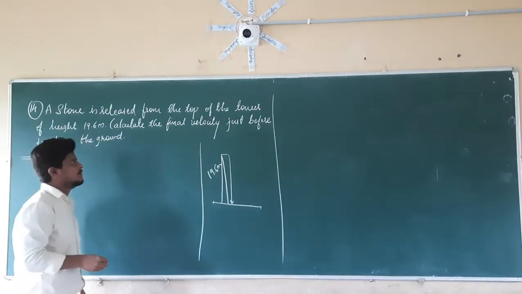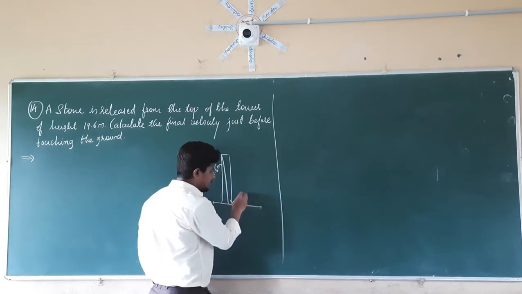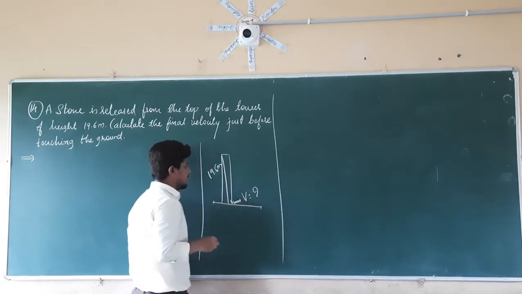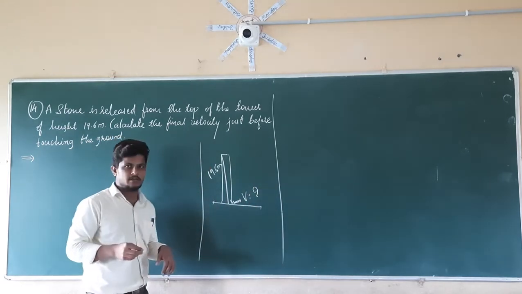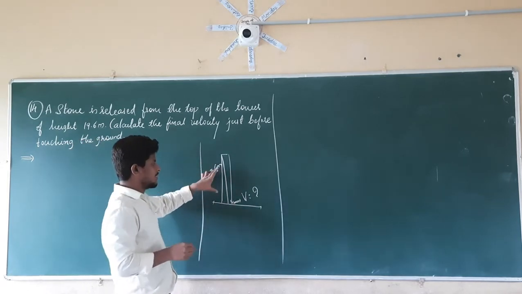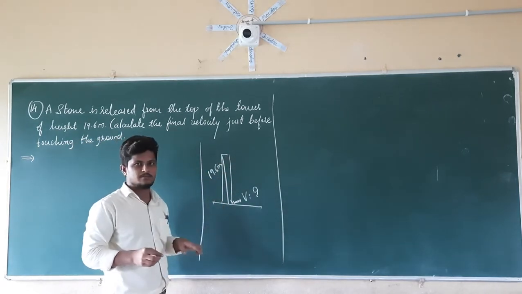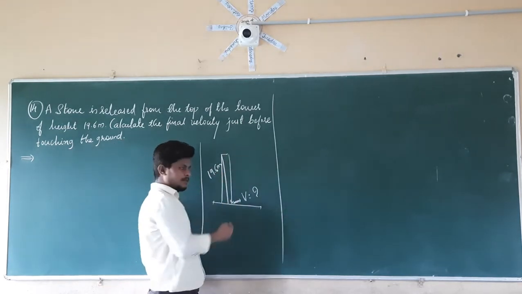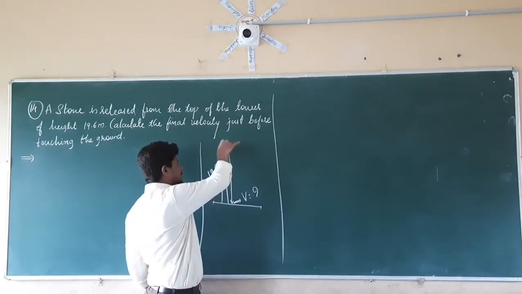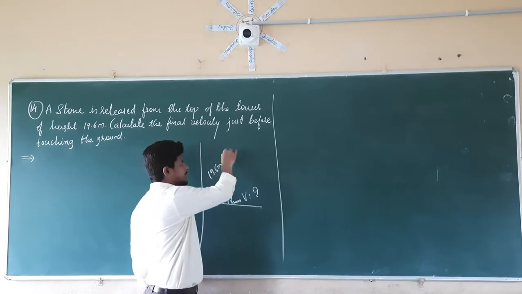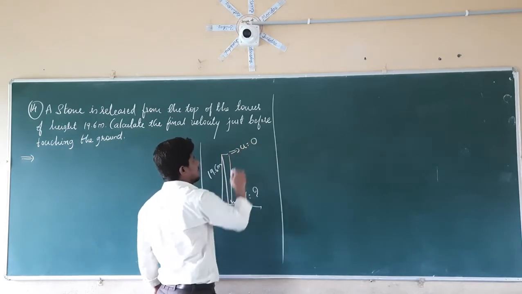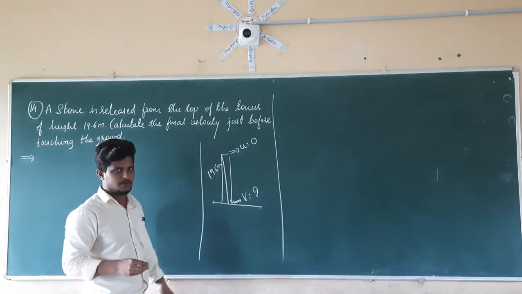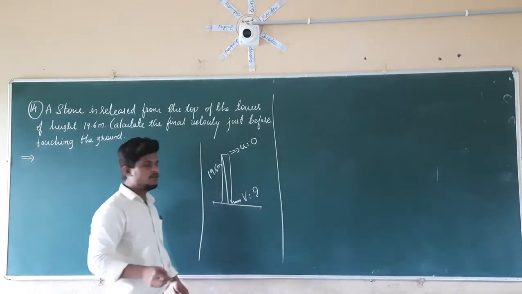So what do you have to calculate? You have to calculate the final velocity of that stone at the point of reaching the ground, which is equal to question mark. Since the height of the tower is given, that is nothing but the total distance covered by the stone from the top of the tower to the ground. In the previous problem I told you, if we are releasing the stone from the top of the tower, then the initial velocity of that stone, u, is equal to 0, since before releasing it is 0. So we have to calculate v.